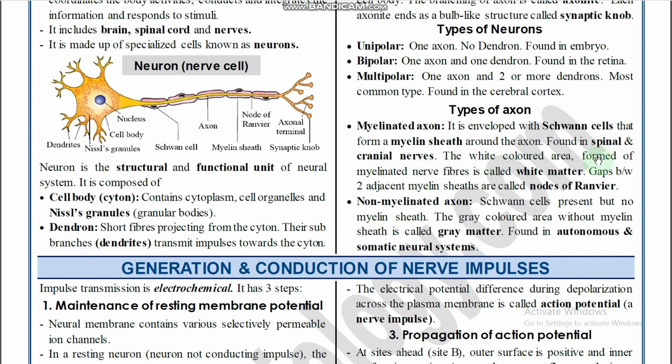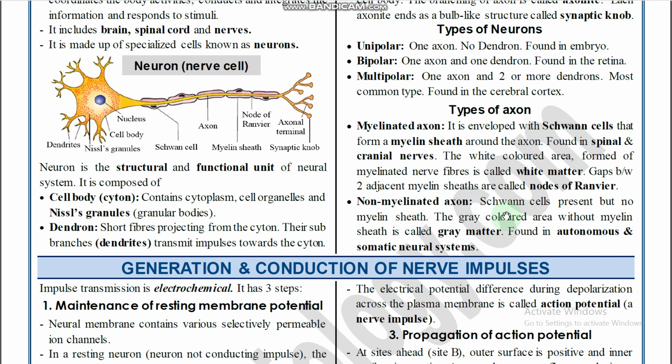The white colored area formed by myelinated nerve fibers is called white matter. The gaps between two segments of the myelin sheath are called nodes of Ranvier. And white matter is formed either in the brain or spinal cord region. White matter is formed because of the presence of myelin, right? Those are myelinated axons.